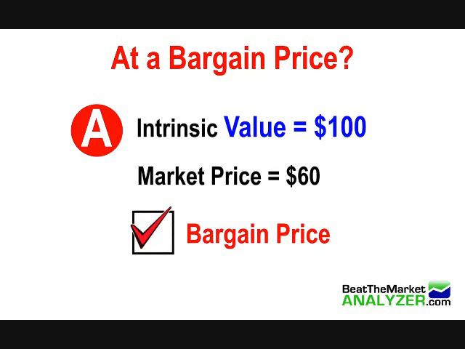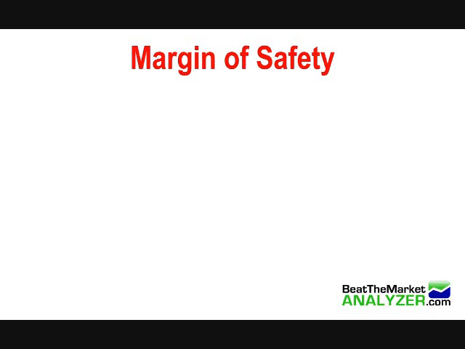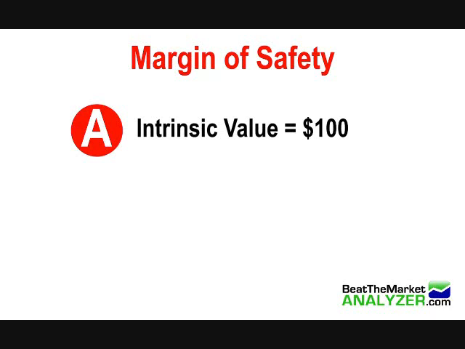But before we buy, we'd still want to make sure that we're safe and eliminate our risk even more. So what we do is we'll add a margin of safety. So even if we screw up and overvalue the company, we can still reduce our risk by adding this margin of safety. Now, how does the margin of safety work? Well, let's take the intrinsic value, which was $100, and we'll reduce it by, let's say, 50%. 50% would be our margin of safety.